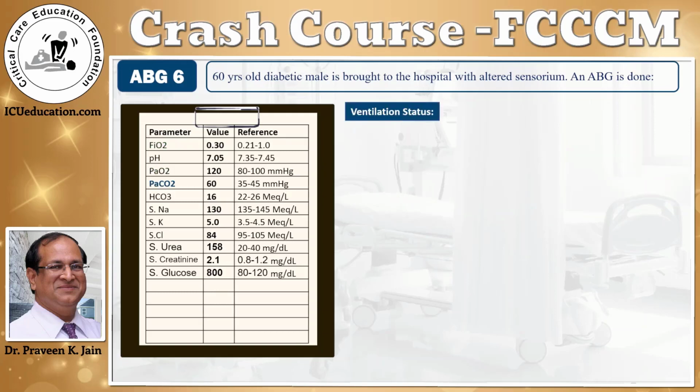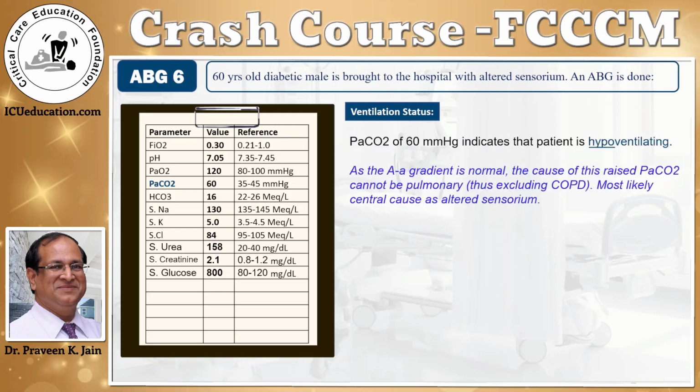Looking at ventilation, the PaCO2 is 60. It is very high, and therefore this patient is hypoventilating. Now, normally when a person is hypoventilating, your thought first goes to COPD, but the alveolar arterial gradient is normal, which means there is no lung pathology, and therefore the cause of this hypoventilation has to be neurological, a central cause for the altered sensorium.